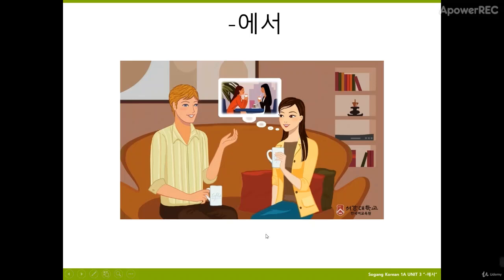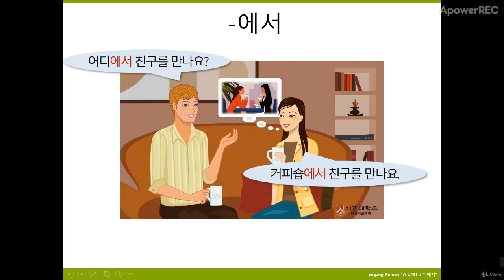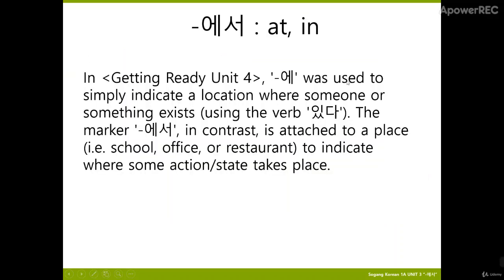에서 we use it after a place. So like this sentence, 어디에서 친구를 만나요? 어디 is like where. Where do you meet a friend? So we use where, 어디, as a place. 커피숍에서 친구를 만나요. Coffee shop is coffee shop and then you meet your friends there.